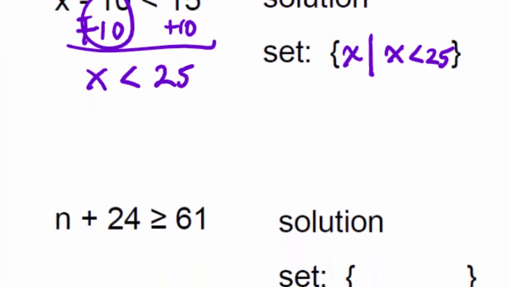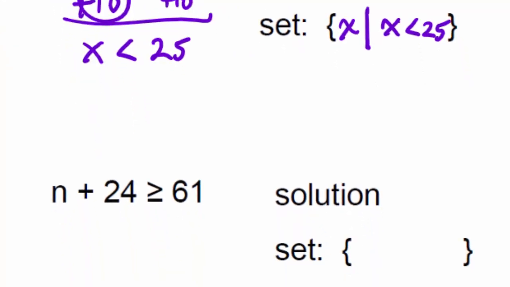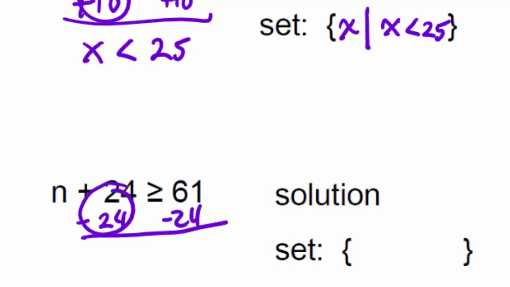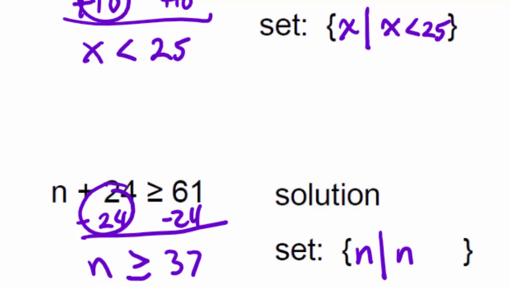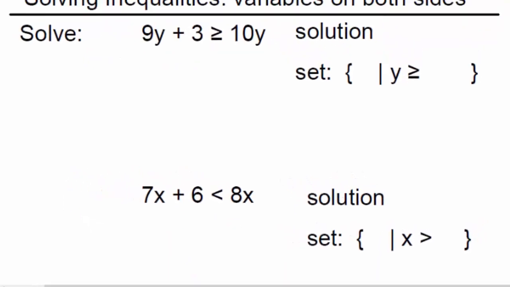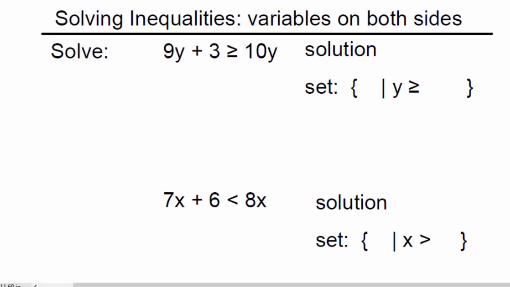Now we're going to use subtraction. So to undo the plus 24, we're going to minus 24 from both sides. This will zero out, leaving us with n plus 0, which is an identity, greater than or equal to, and then 61 minus 24 is going to leave us with 37. So in set builder notation, the solution would be all n such that n is greater than or equal to 37. We can do this with variables on both sides as well.